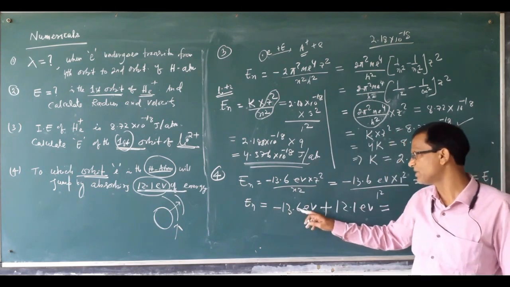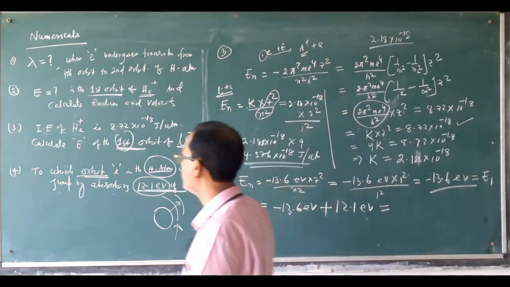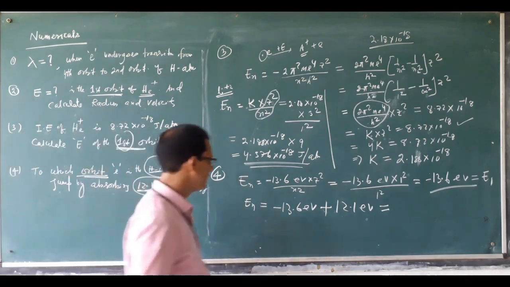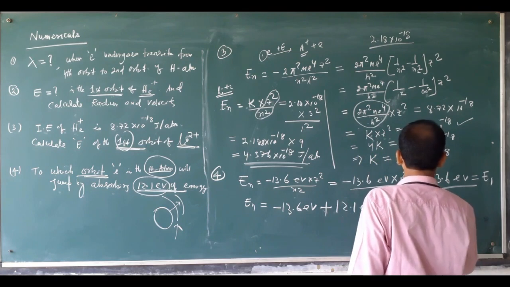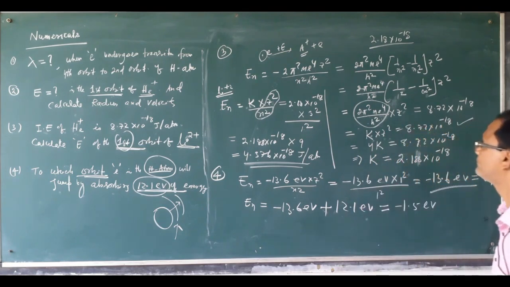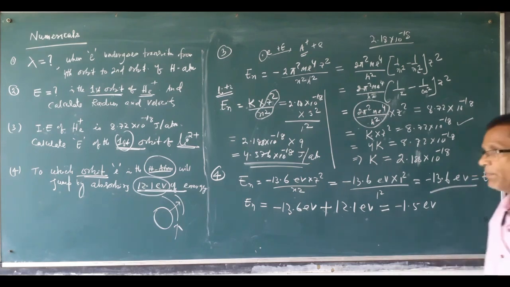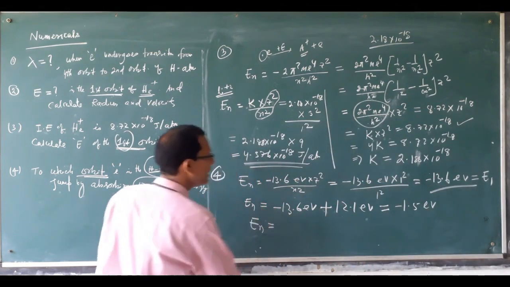So minus 13.6 electron volt plus 12.1 electron volt. What result is coming? That is minus 1.5 electron volt. Okay? Minus 1.5 electron volt is the energy. But now apply the formula. En is equal to how much?